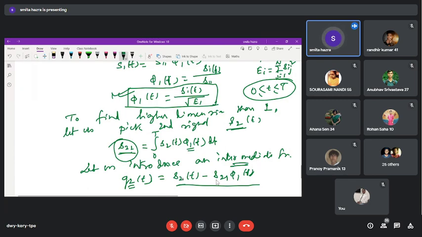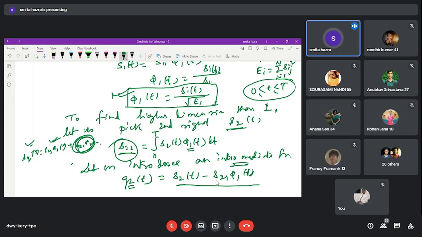If g2 is valid, then S2 means S21 phi 1 plus some S22 phi 2(t). How can we find whether this will exist? If I subtract this component and the result is non-zero, that means g2 has some values, and it clearly indicates yes, S22 is there. Otherwise, it cannot be non-zero.